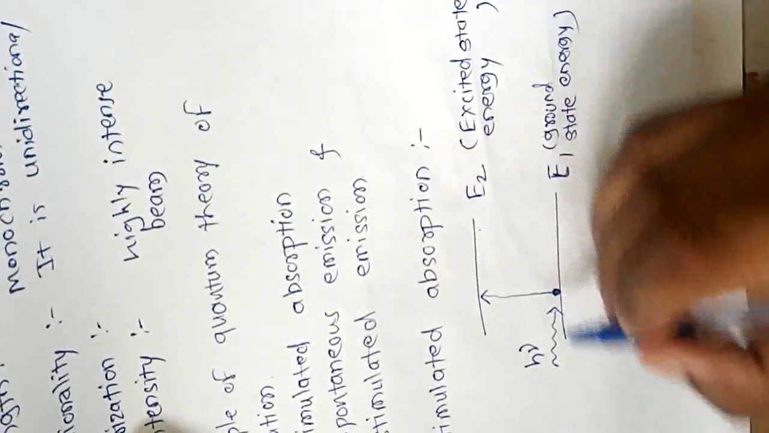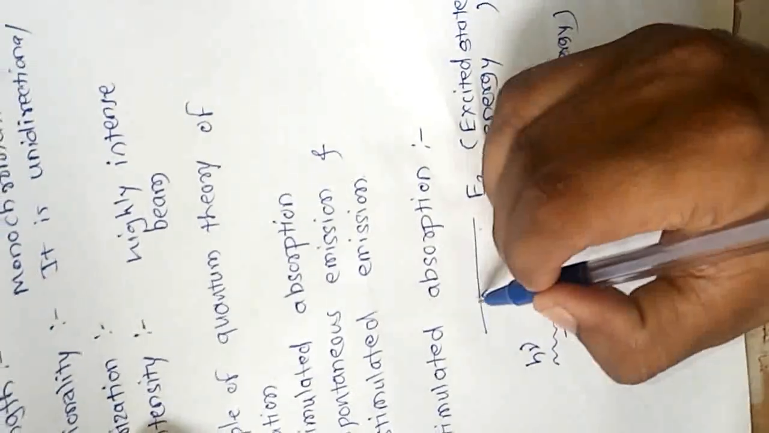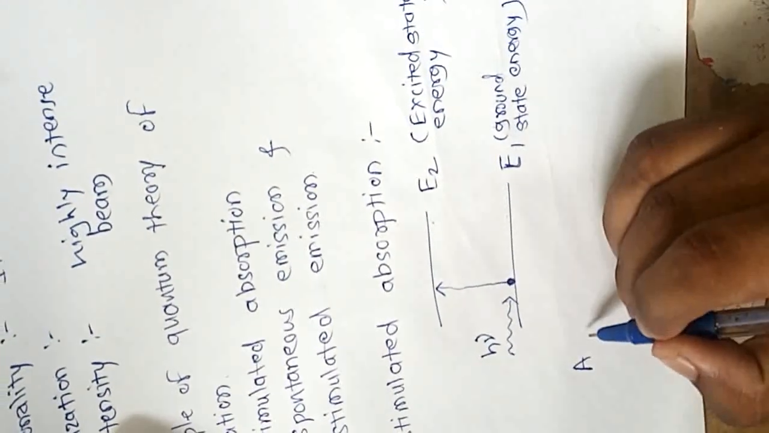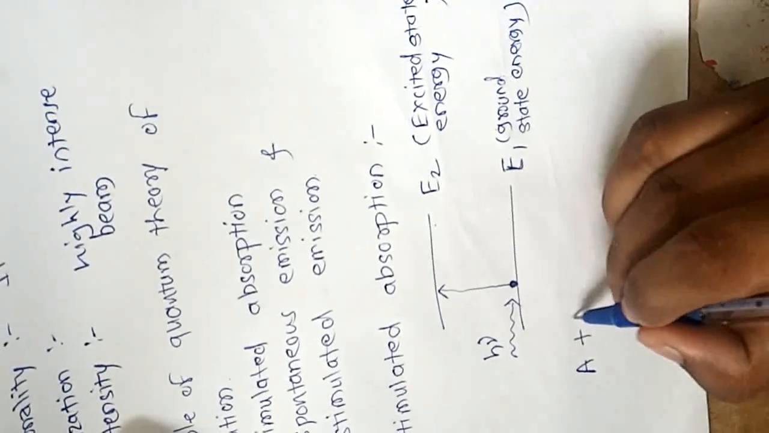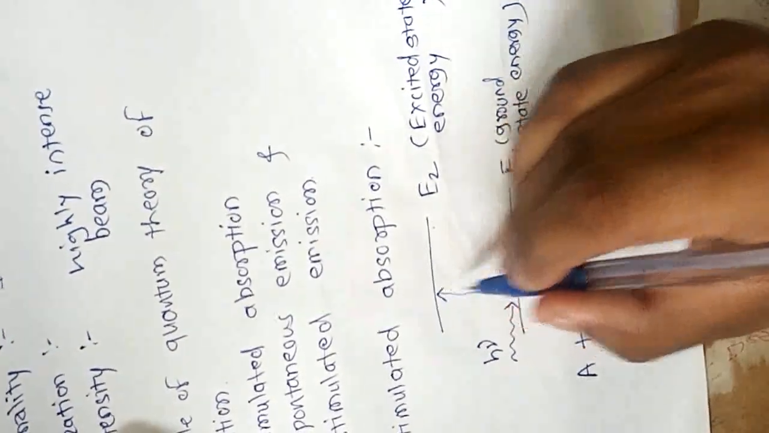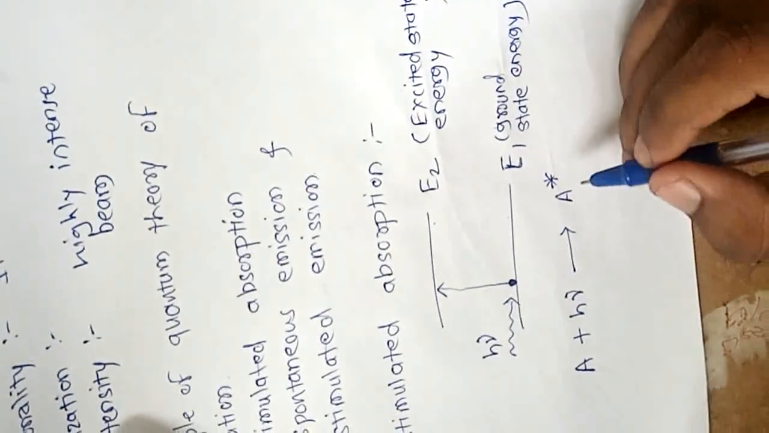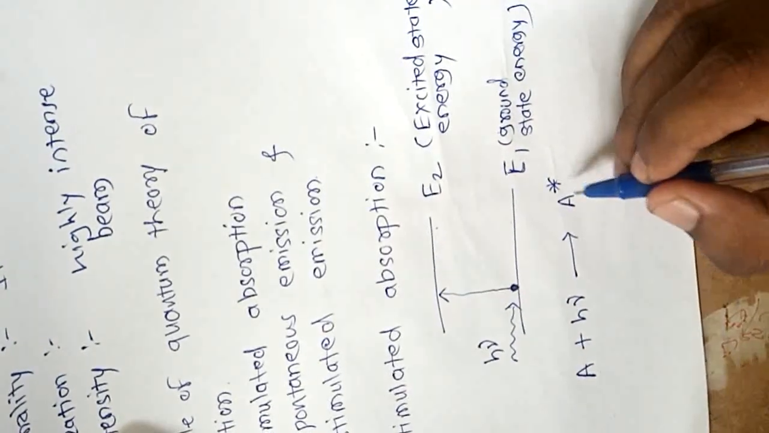This process of absorption of a photon by a ground state atom, which then goes to the excited state, is called stimulated absorption, or absorption. Symbolically, suppose A represents the ground state atom. When a photon of energy h nu is absorbed by this ground state atom, it goes to the excited state, represented as A star. So symbolically, A plus h nu gives A star.